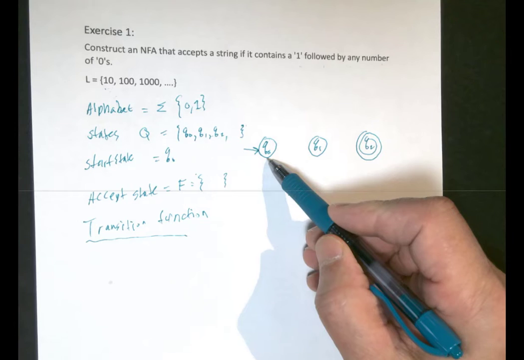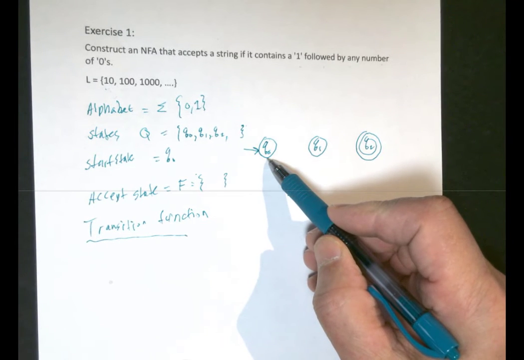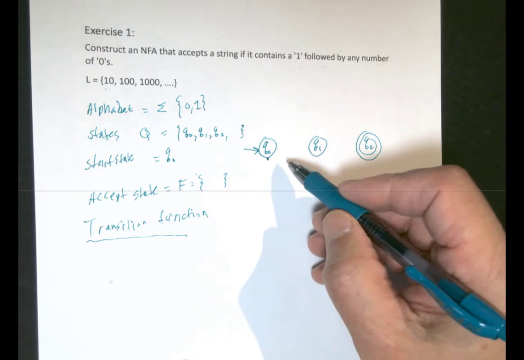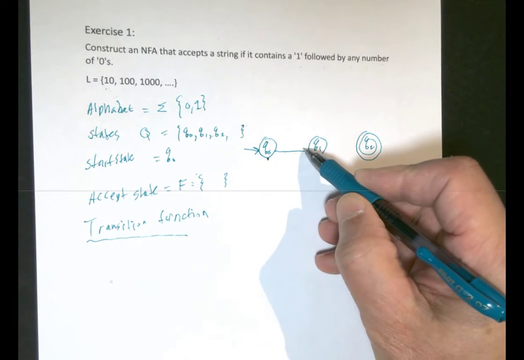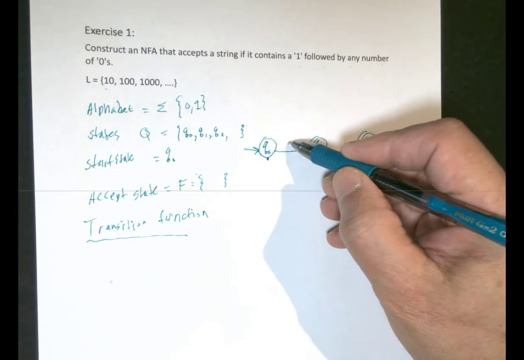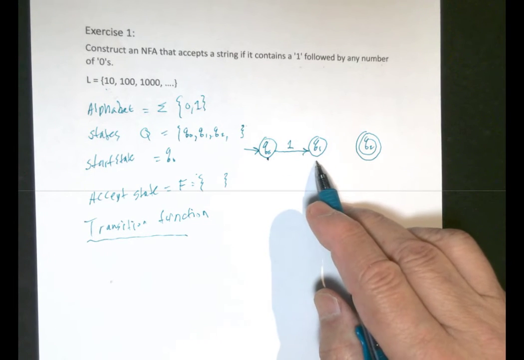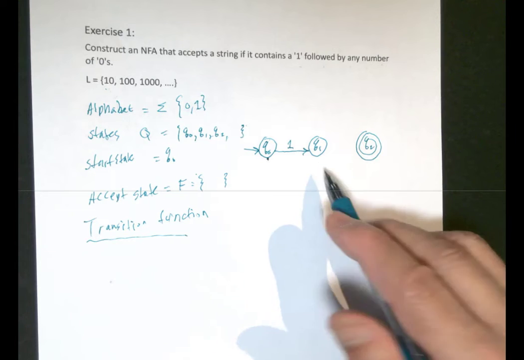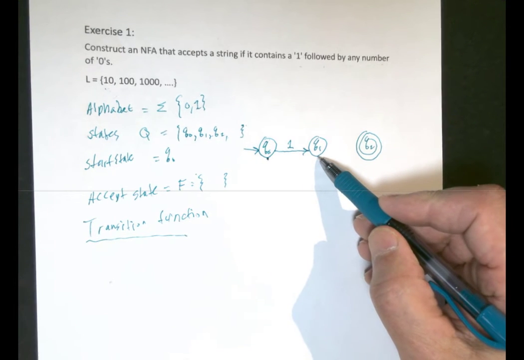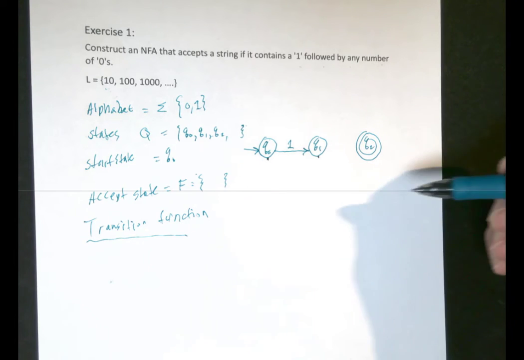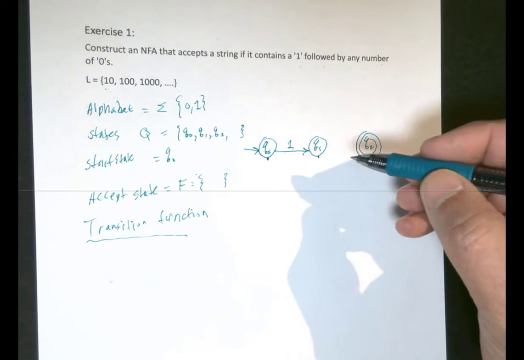So if I read a 0 on Q0, it will make no move. I can't go to Q1 on a 0, so I should not read a 0 at Q0 at all. But if I read a 1, I move to Q1. Now, if I read a 1 here, I can't make any move because it has to be followed by zeros.